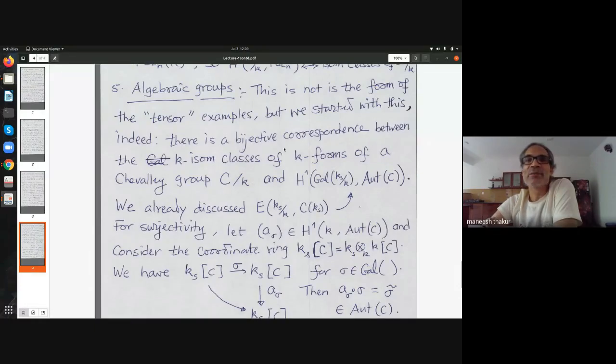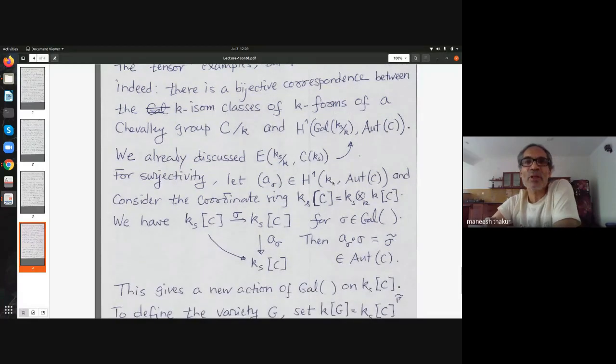By what I said, there is a bijective correspondence between isomorphism classes of k-forms of a Chevalley group over k and H^1 of the Galois group with coefficients in Aut(G). So we already discussed how to write down a cocycle starting from an isomorphism class of a twisted form. So remember, I fixed an isomorphism of Y with X over the separable closure. That gave me a cocycle.